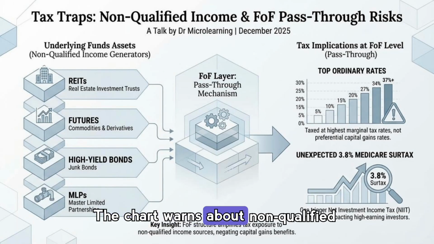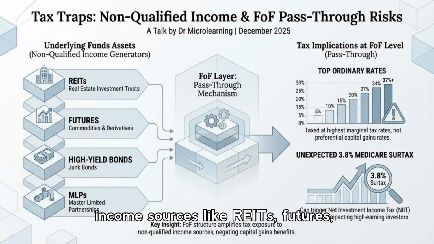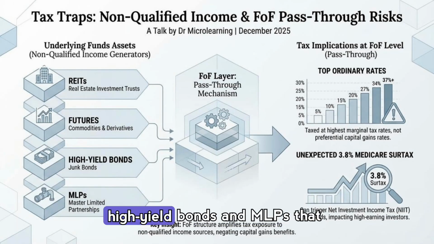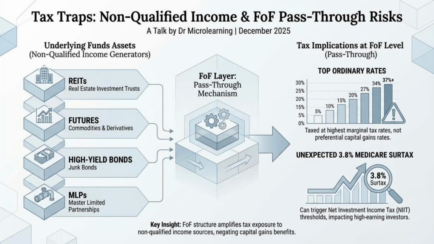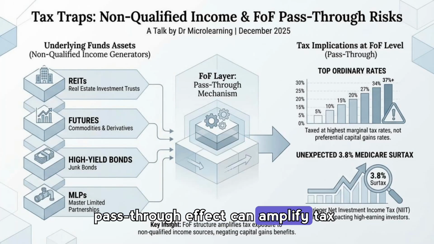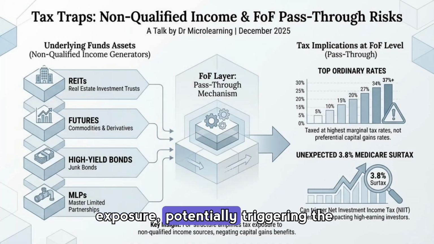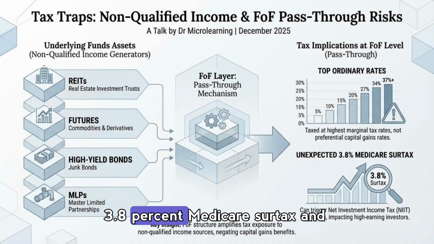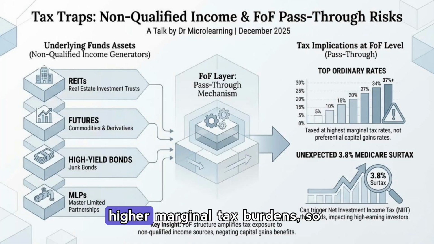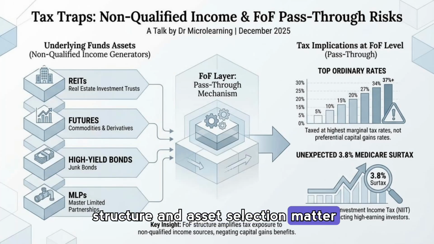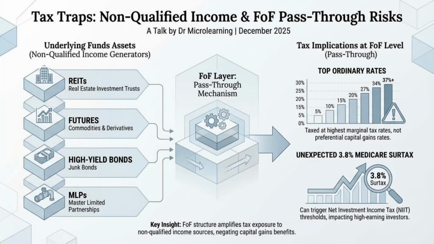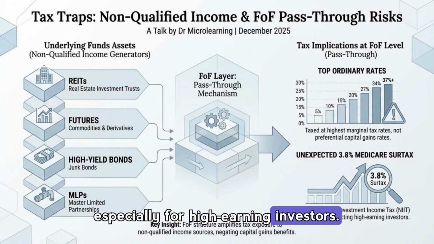The chart warns about non-qualified income sources, like REITs, futures, high-yield bonds, and MLPs, that often flow through a FOF and are taxed at ordinary rates. The pass-through effect can amplify tax exposure, potentially triggering the 3.8% Medicare surtax and higher marginal tax burdens. So structure and asset selection matter greatly for after-tax outcomes, especially for high-earning investors.